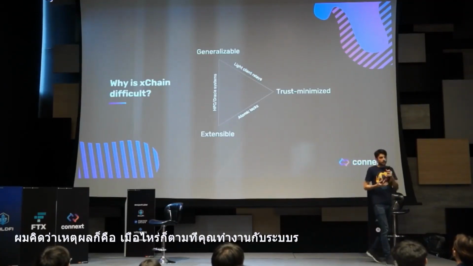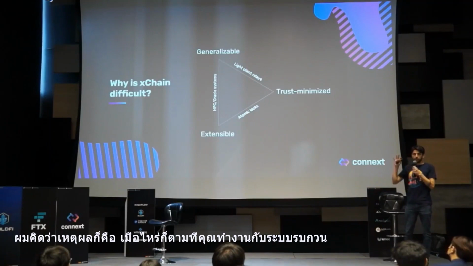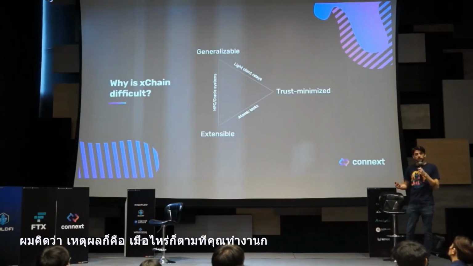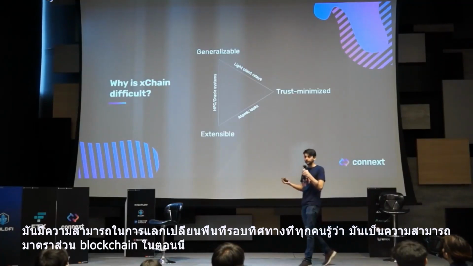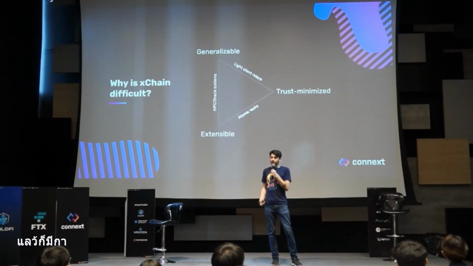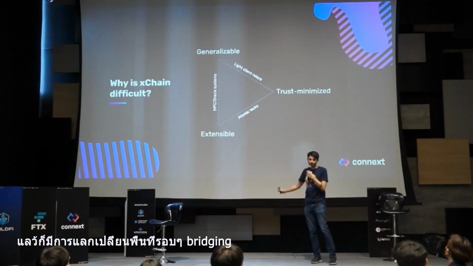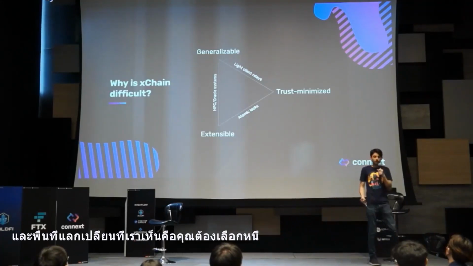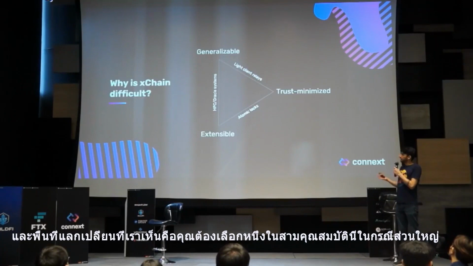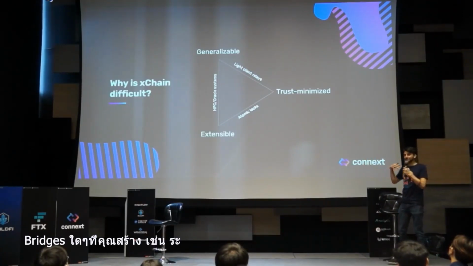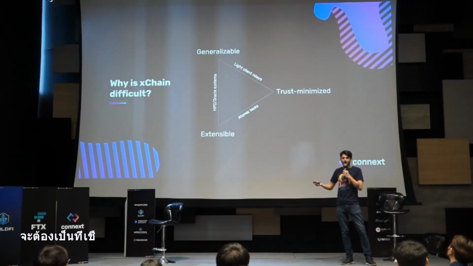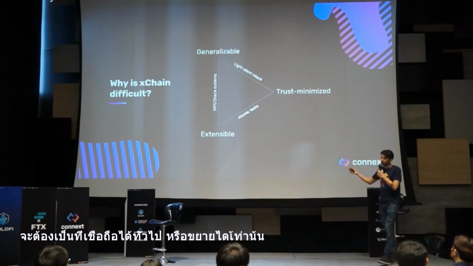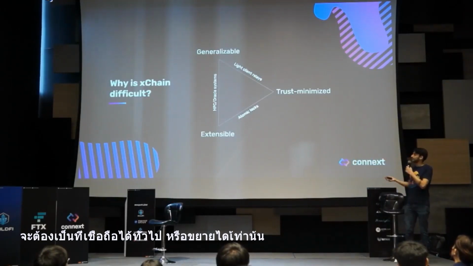I think the reason is that whenever you're working with distributed systems, whenever you're working with blockchains, there are always trade-offs. There's a trade-off space around scalability that everybody knows is the blockchain scalability trilemma now. And then there's also this trade-off space around bridging and interoperability. And the trade-off space that we see is that you have to really only choose 2 out of these 3 properties in most cases. Any bridge you build, and then eventually any kind of cross-chain communication system you build, will have to be only 2 of generalizable, trustless, or extensible.